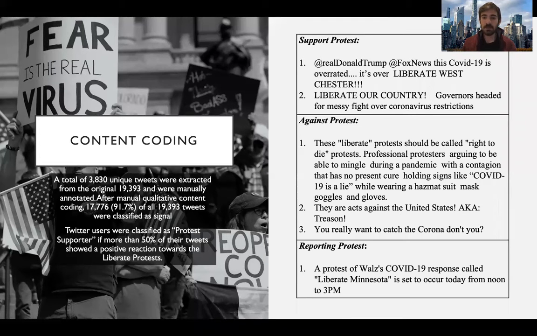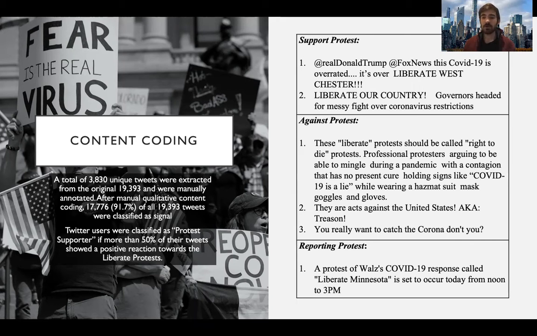So we content coded up to 3,830 unique tweets within a total 19,000 or so data set. So we looked for supporting protest sentiment. So this is just if the tweet does support the protest, such as, liberate our country in all caps, or governors headed for messy fight over coronavirus restrictions.